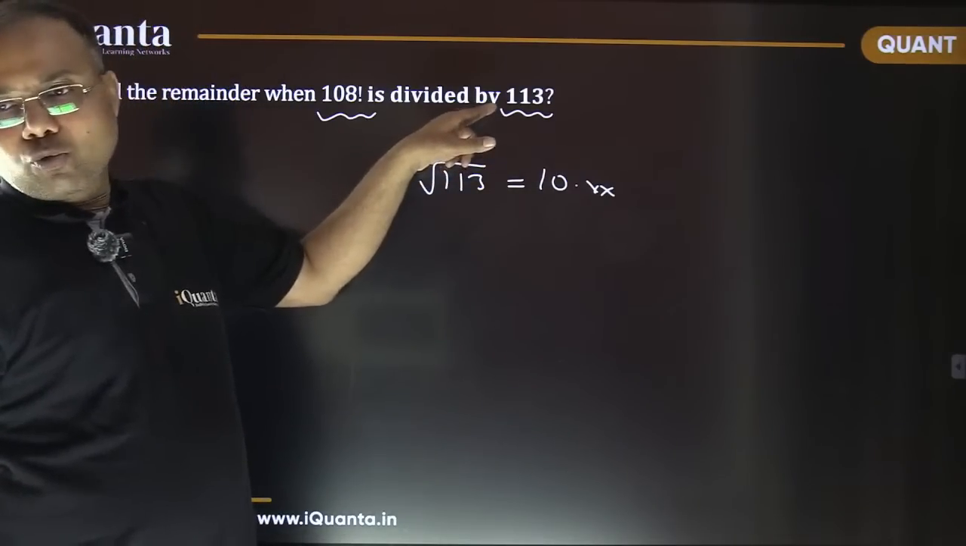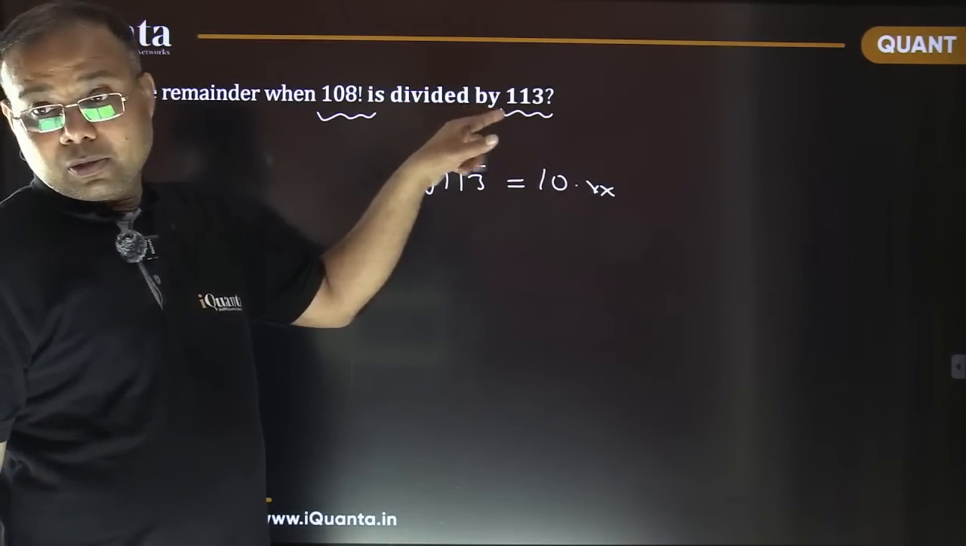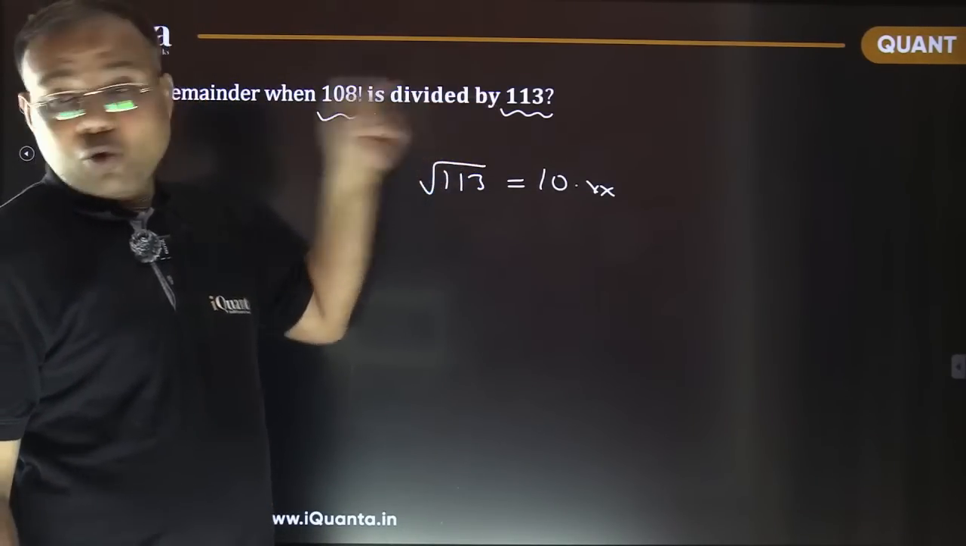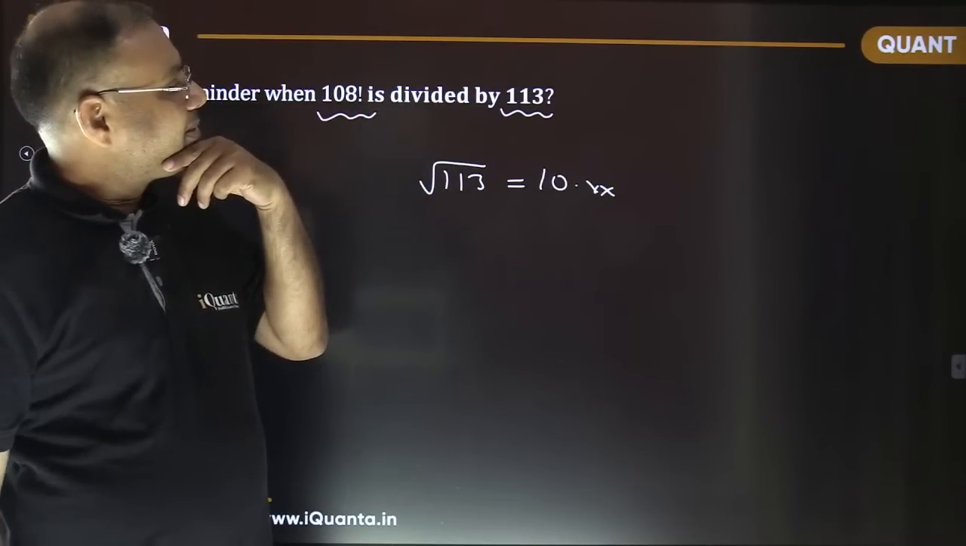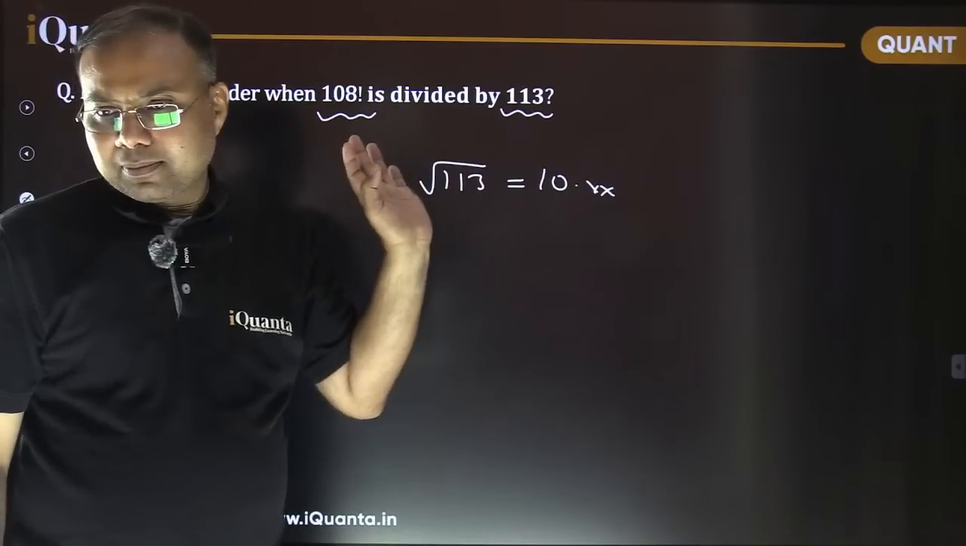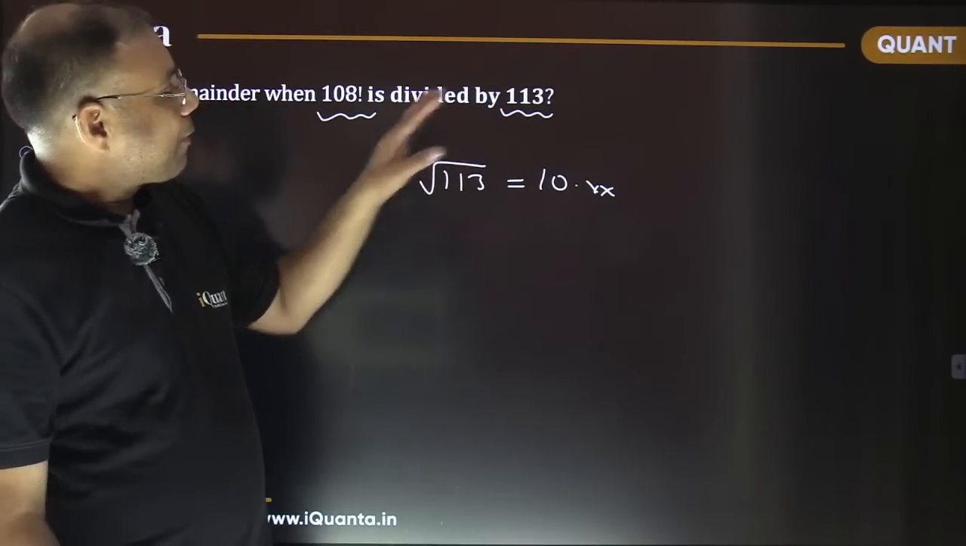Is it divisible by 2? No. Is it divisible by 3? No. Is it divisible by 5? No. Is it divisible by 7? No. It's a prime number. Okay? Now it's a prime number.